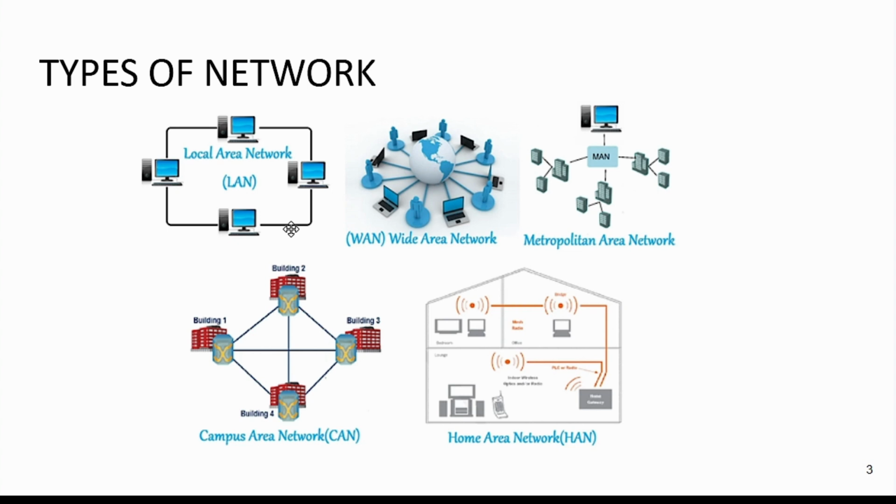Some technologies are used here for data sharing or resource sharing. The technologies used here are Ethernet and Wi-Fi to share data. And what about its distance range? Distance range is up to 2 kilometers, and transmission speed is very high because it is connected locally and the distance is very low, no? So its transmission speed is very high with easy maintenance and the cost is also very low.